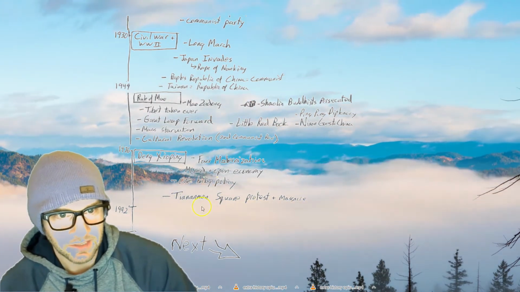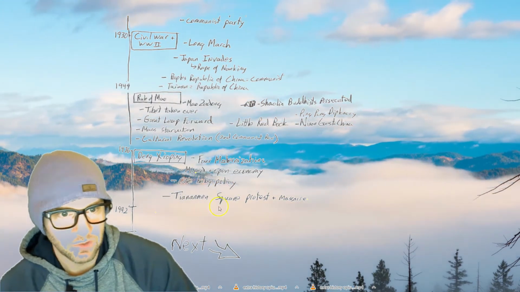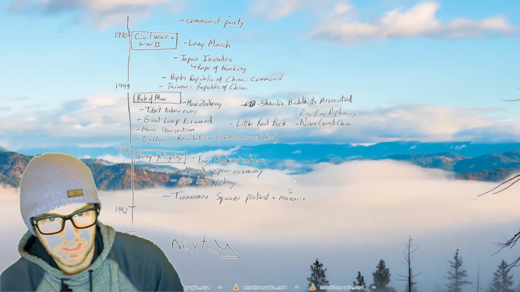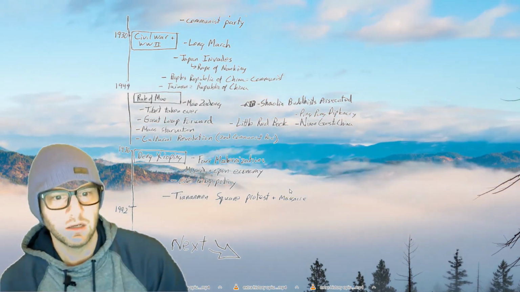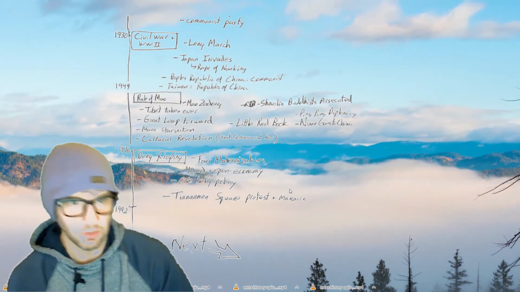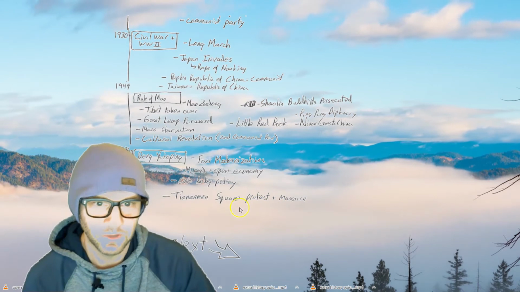And they did it in a way where no one was left to wonder what the government stance was on political freedom. And from 1989 till today, no. If the Chinese government doesn't want you to have political freedom, you don't have political freedom. Economic freedom? Yes. Political freedom? Not so much.